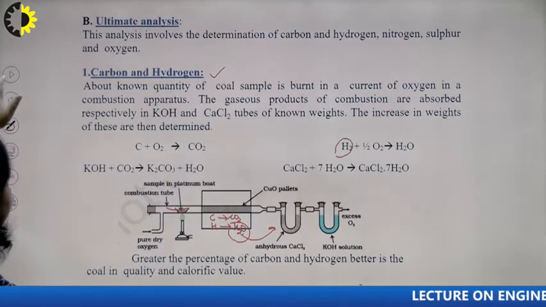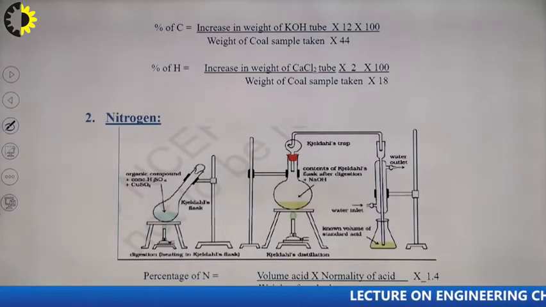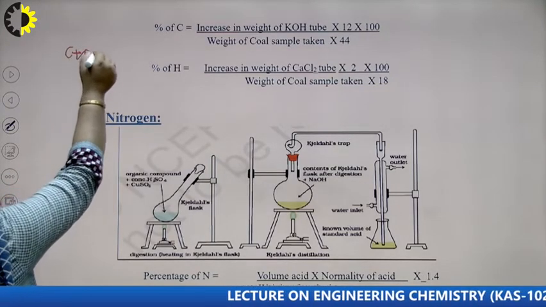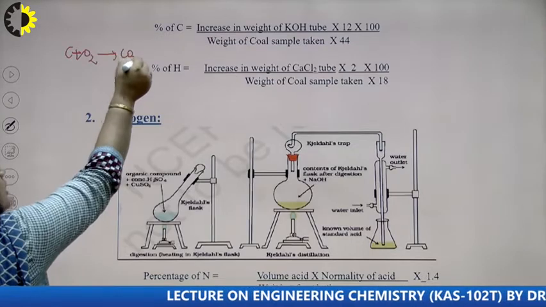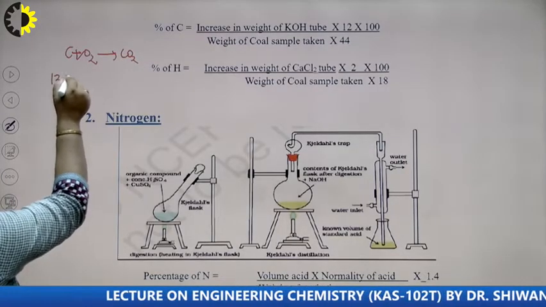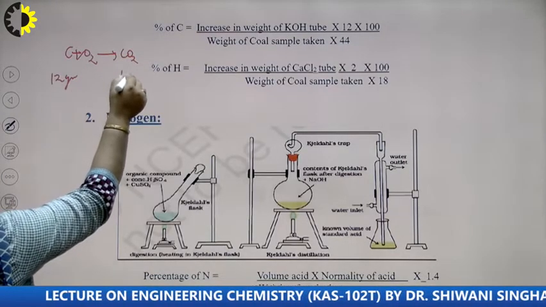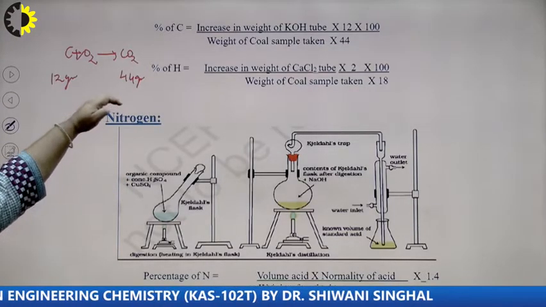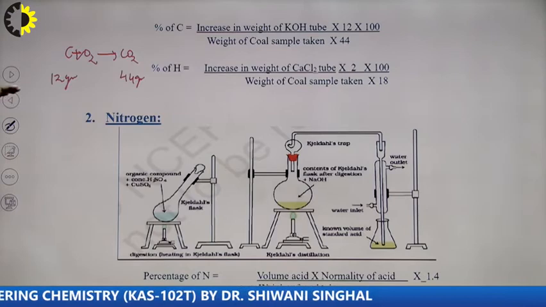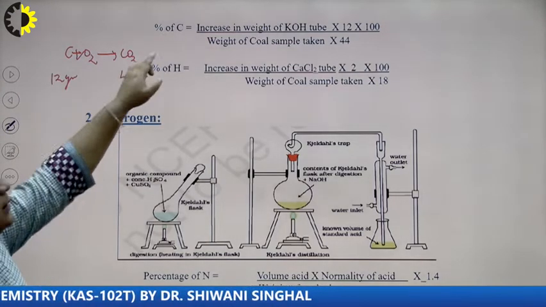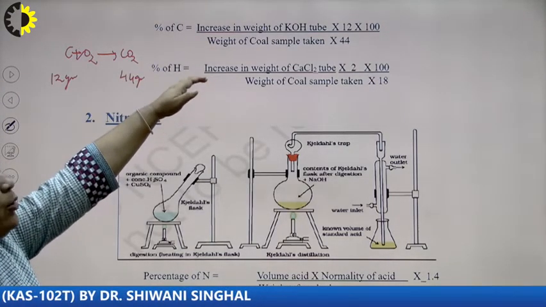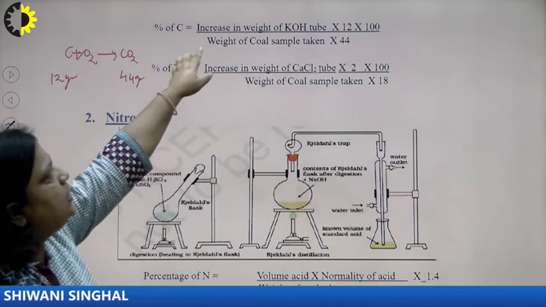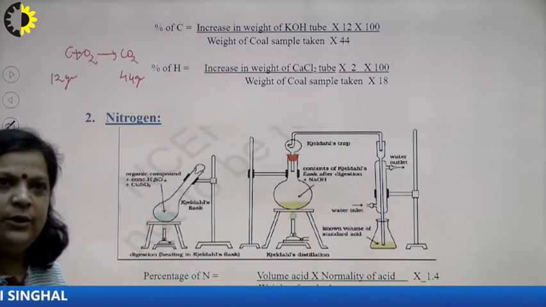Now, for the calculation, the formula is C plus O2 equals CO2, that is 12 gram carbon forms 44 gram CO2. So, 44 gram CO2 is formed by 12 gram carbon. So, x gram, which means the increase in weight of KOH tube, will be formed by 12 upon 44 into the increase in weight of KOH tube.